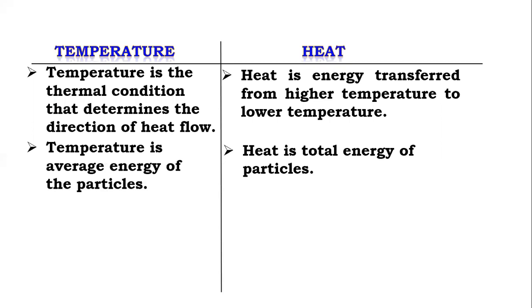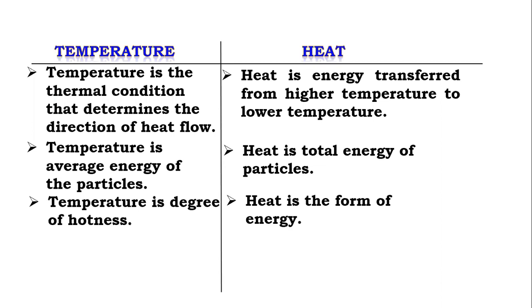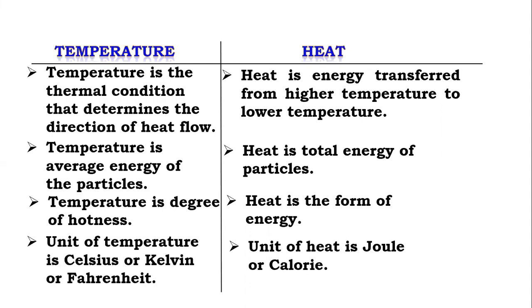Temperature is the average energy of the particles and heat is the total energy of the particles. Temperature is the degree of hotness and heat is energy, basically a form of energy. Units of temperature are Celsius, Kelvin, Fahrenheit. The unit of heat is joule. The SI unit is joule, but generally we can use calorie also.